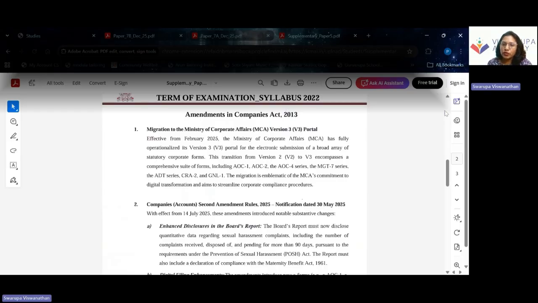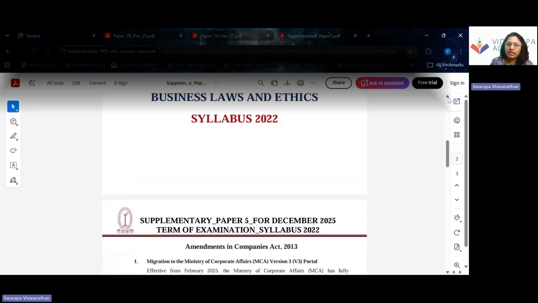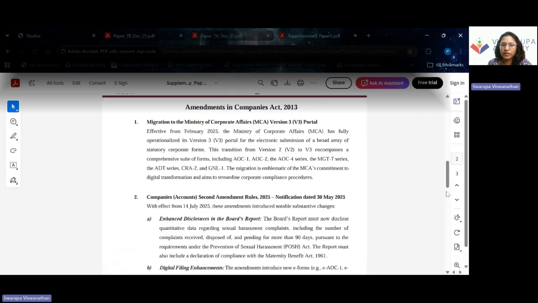So with respect to the Companies Act, the amendment in the law paper is with respect to migration to the Ministry of Corporate Affairs V3 portal. So the V3 portal is a new initiative by MCA. Earlier there was the V2 portal and now MCA has come up with the V3 portal.